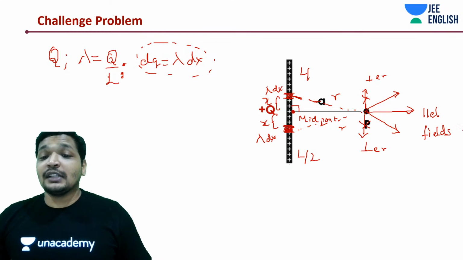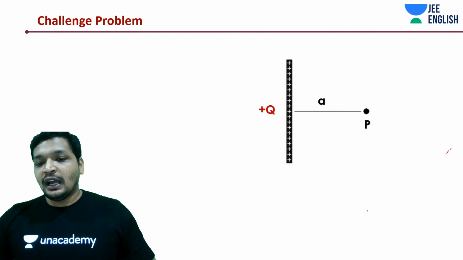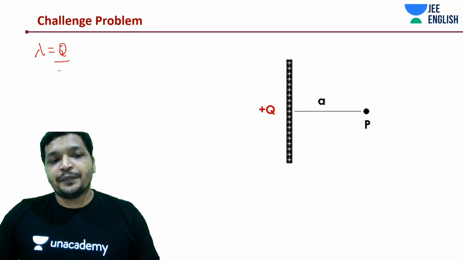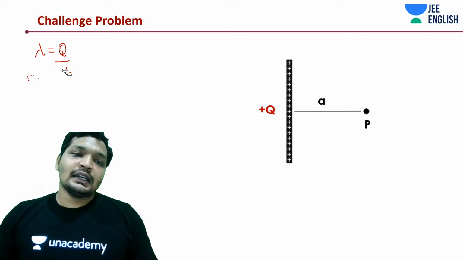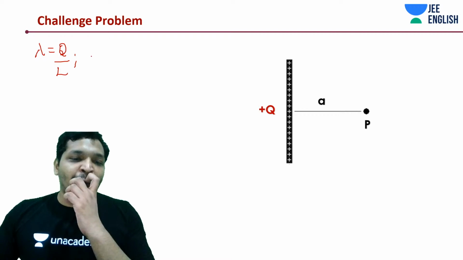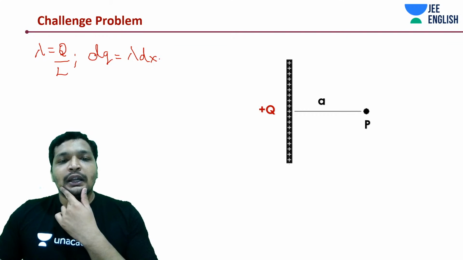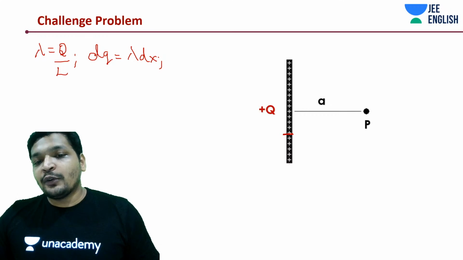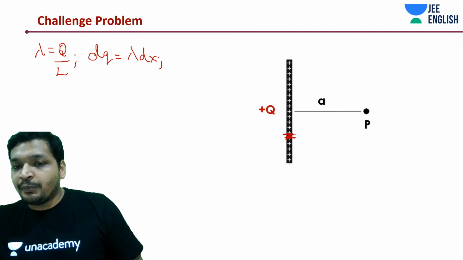Let's move on to the next thing, because there are multiple mathematical manipulations we need to do. I'm erasing everything. I'll just write down this point. Lambda is equal to q by L. And for any small element, you would write it down like this. If you are very good at memorizing, please do memorize it. I typically don't recommend it to students who get confused. I'm not very good at memorizing things, so I don't recommend it.